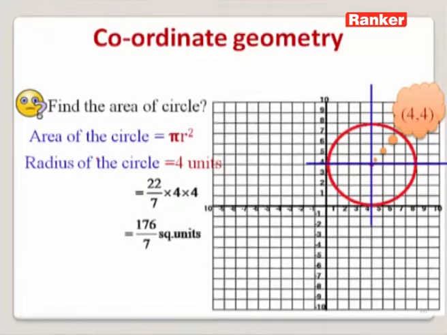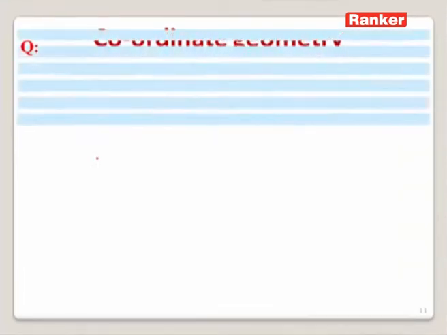Simplifying, we can find the area of the circle as 176 by 7 square units. This is how we can find the area of the circle without using the distance formula, by using the coordinate axes. Let us see one more.